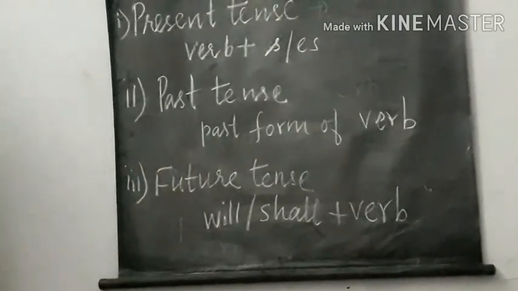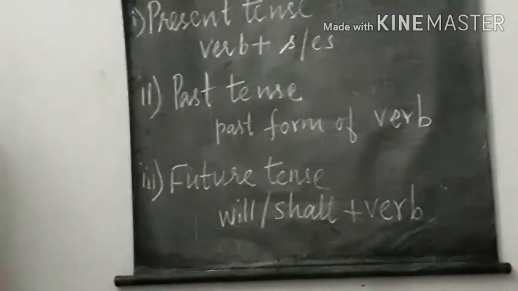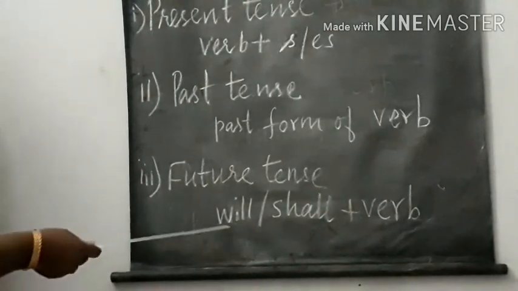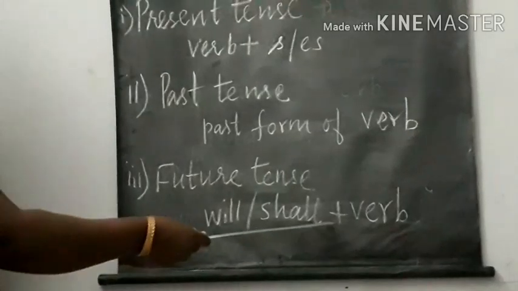Then the future tense is used to represent the action that had not happened yet, and the structure is will or shall plus the verb.